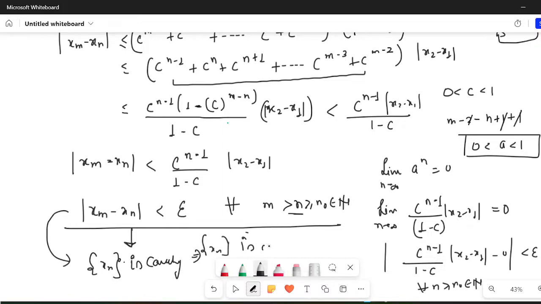It implies that xn is convergent. So always remember, if a sequence is a contractive sequence, then it is a Cauchy sequence. Or you can say, if a sequence is contractive, then it is convergent. I hope it is clear.